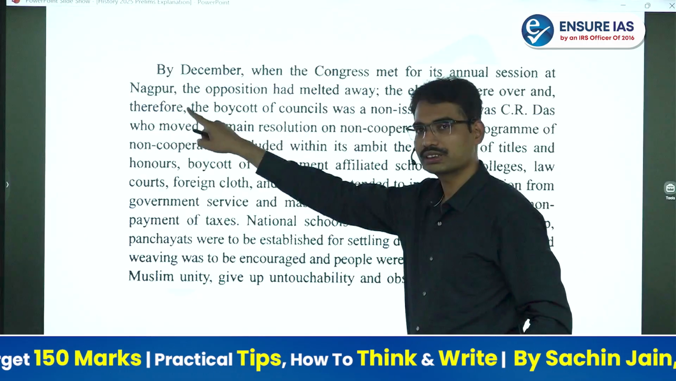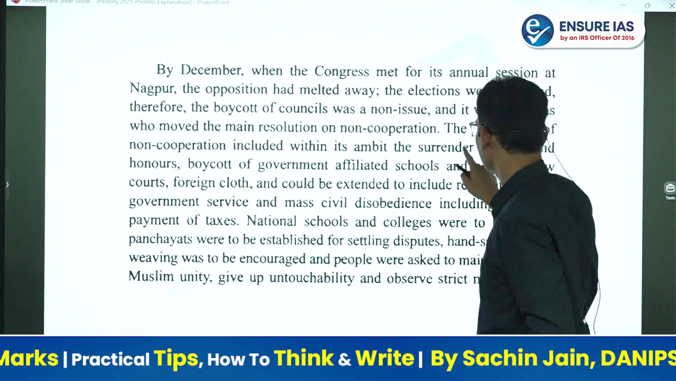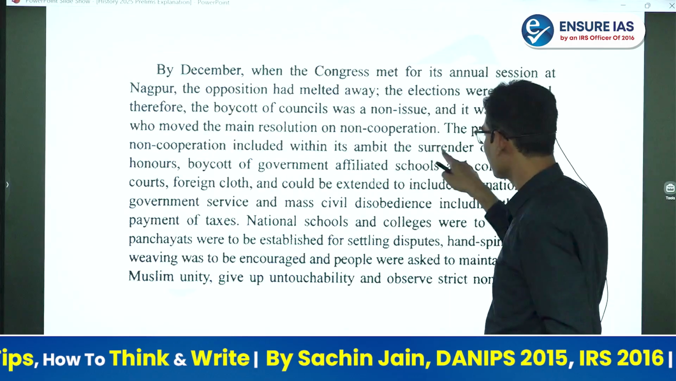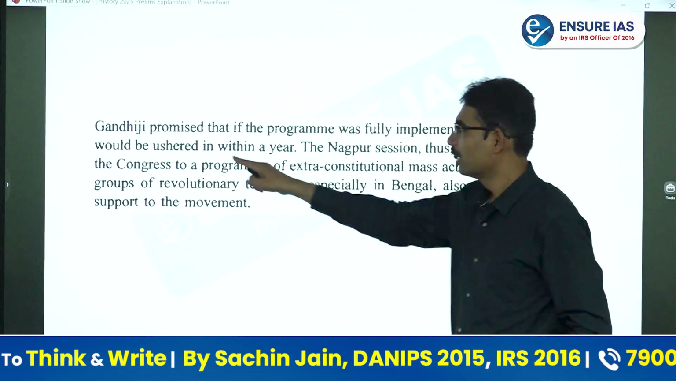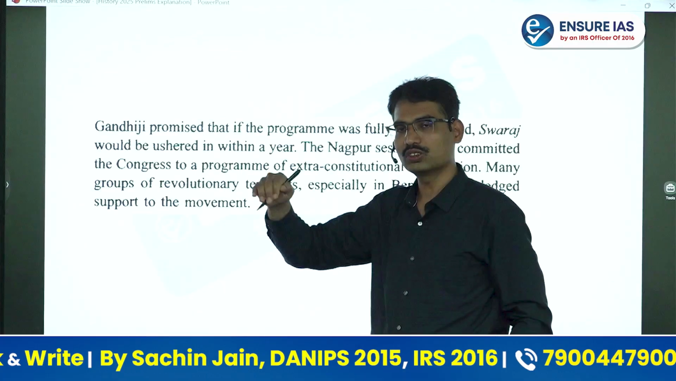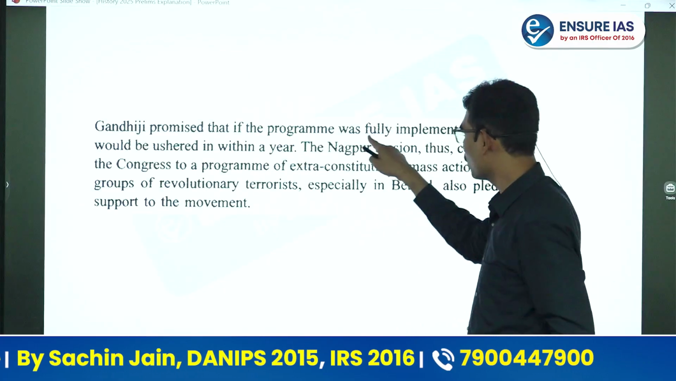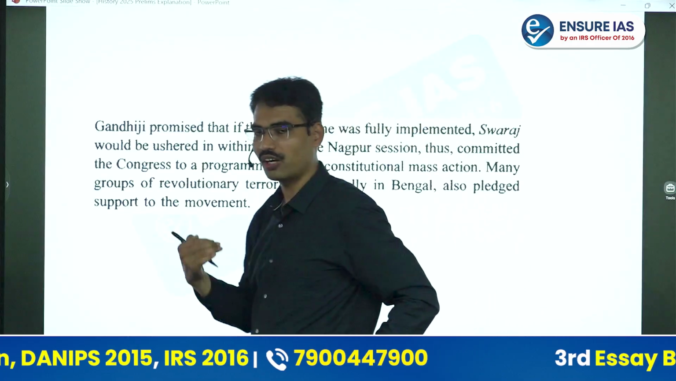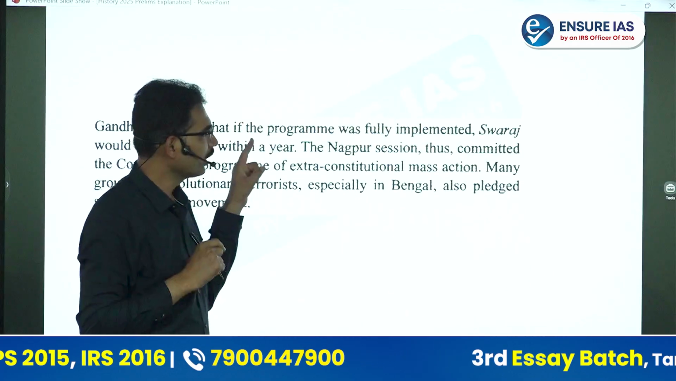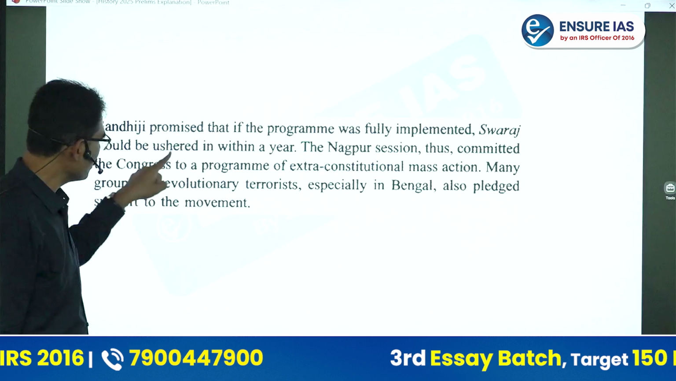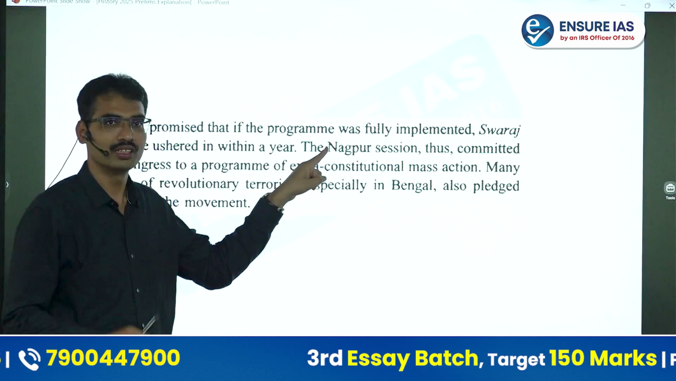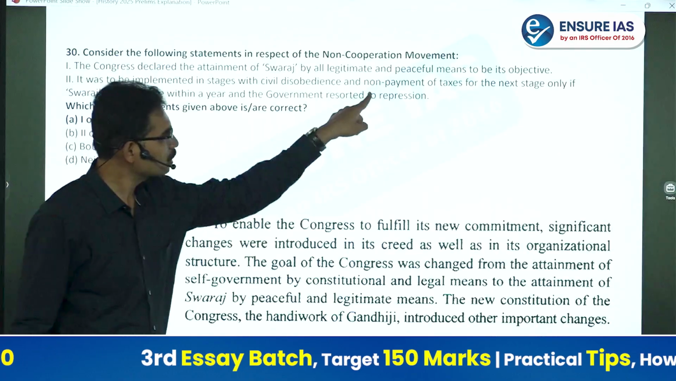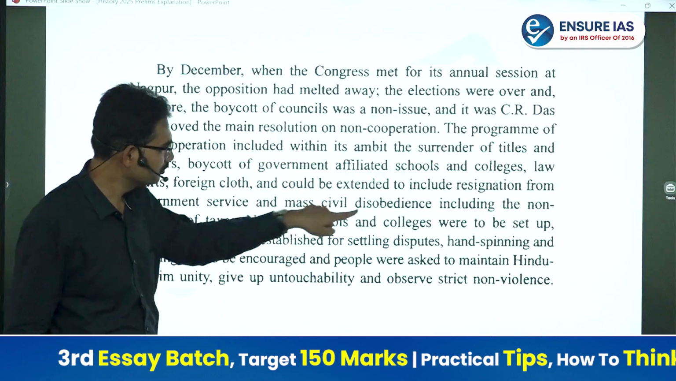In that Nagpur session resolution itself, the program of non-cooperation was announced, including all these things within its ambit. And after the resolution, Gandhiji promised that if the program was fully implemented, that is, if we implement fully the resolution we have taken, Swaraj would be ushered in within a year. Within a year, Swaraj will come. And what is that? You see here, civil disobedience and non-payment of taxes. In that, you identify here.